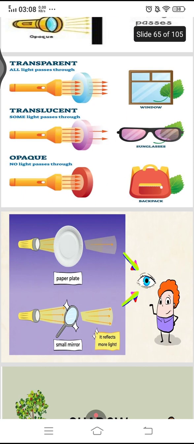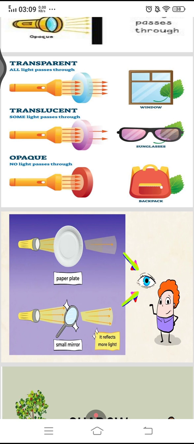And here they are giving an experiment to us. Whenever we put a paper plate in front of the torch light, what will happen? Some of the light passes through, or sometimes it blocks. Paper plates are of different types.